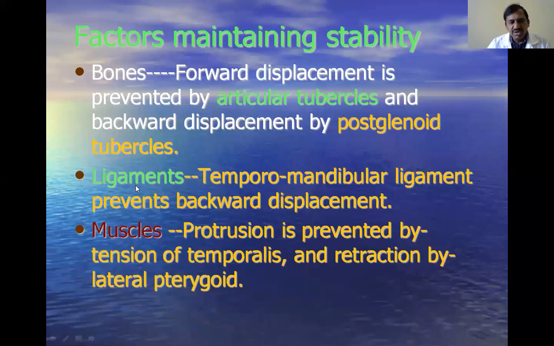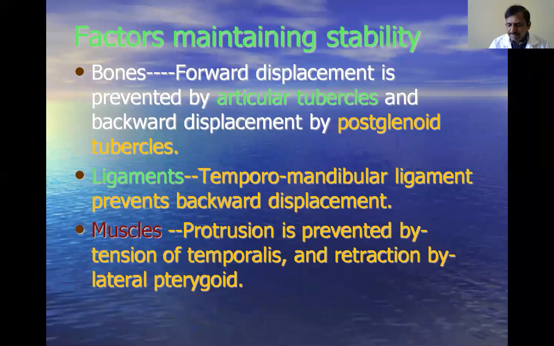Next is the ligament. What are the ligaments? That is the temporomandibular ligament, which prevents the backward displacement. Already we had seen the temporomandibular joint. And muscles: protrusion is prevented by tension of the temporalis, and retraction by the lateral pterygoid. That is, the temporalis prevents the protrusion of the mandible. Retraction is prevented by the lateral pterygoid muscle.